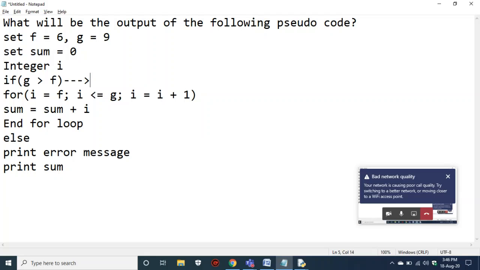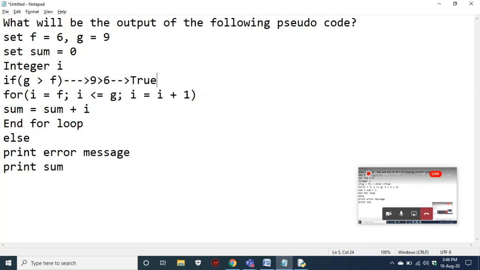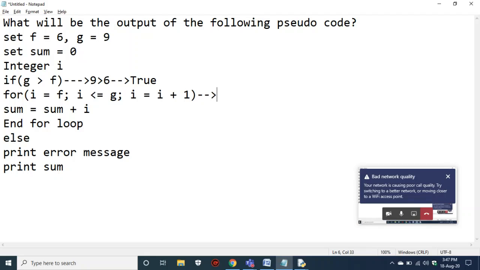What is z? It is 9. 9 is greater than 6. Yes, it is true, so the condition became true. So the if block is true, so it is entering into the for, because next to the if it is for, right? So now we are writing a loop. Let us see what the starting and ending point of this loop is, and how many times it is iterating.